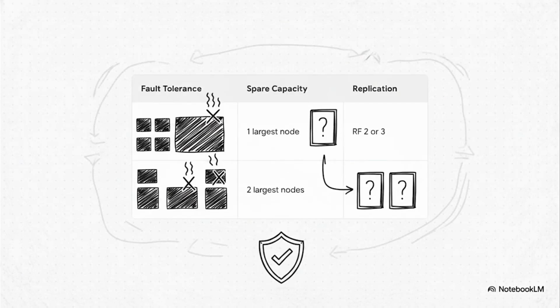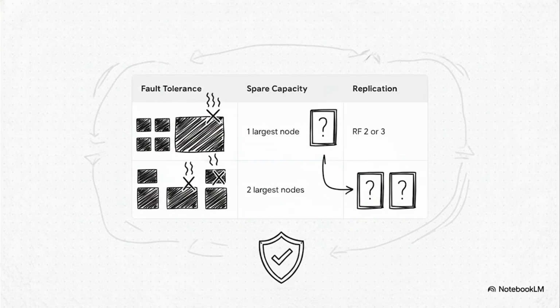The real trick here is calculating exactly how much storage gets held back. For an n+1 scenario, meaning an architecture with 1n over 1 default tolerance, which tolerates one node or one disk failure, you have to reserve the exact capacity of the single largest node in the cluster. Why the largest? Because you always have to plan for the worst-case scenario. What if your most data-heavy node is the one that catches fire? The exam is absolutely going to try to trick you here by asking if you should use the average node capacity. Don't fall for it. It's always the largest node.